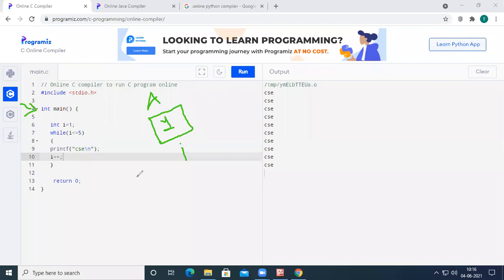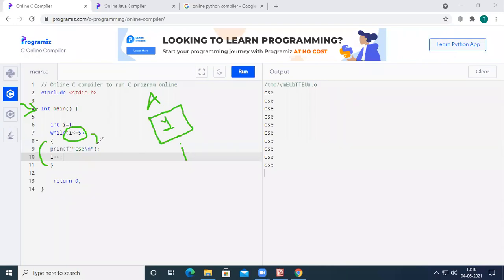Now, if the compiler starts executing this while, when it sees the while statement, depending upon this condition, it is going to execute the same loop till the condition fails. So we had taken the condition i less than or equal to 5, where the i value is 1.